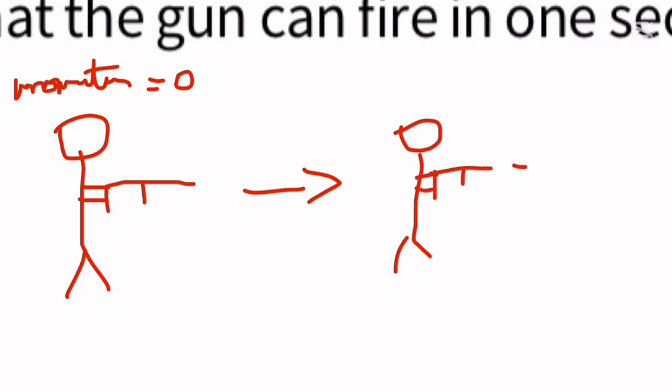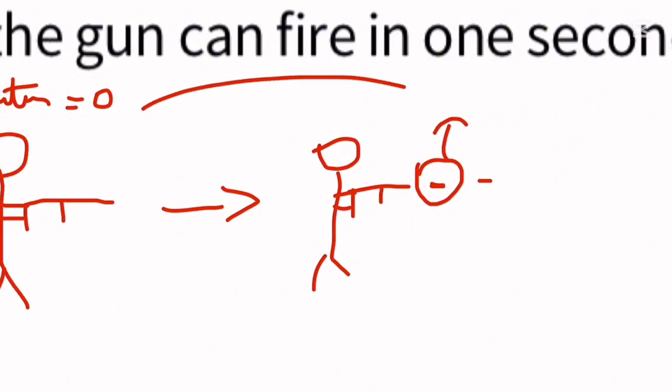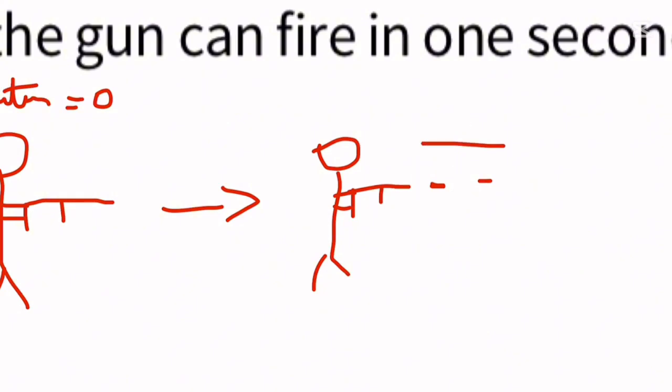As he fires the gun, the bullet shoots out. The bullet now has momentum, and this is a change in momentum. But that can't happen because in a closed system, momentum must be conserved. So if the bullet has a momentum this way, there must be an equal momentum the other way to cancel out the total momentum.